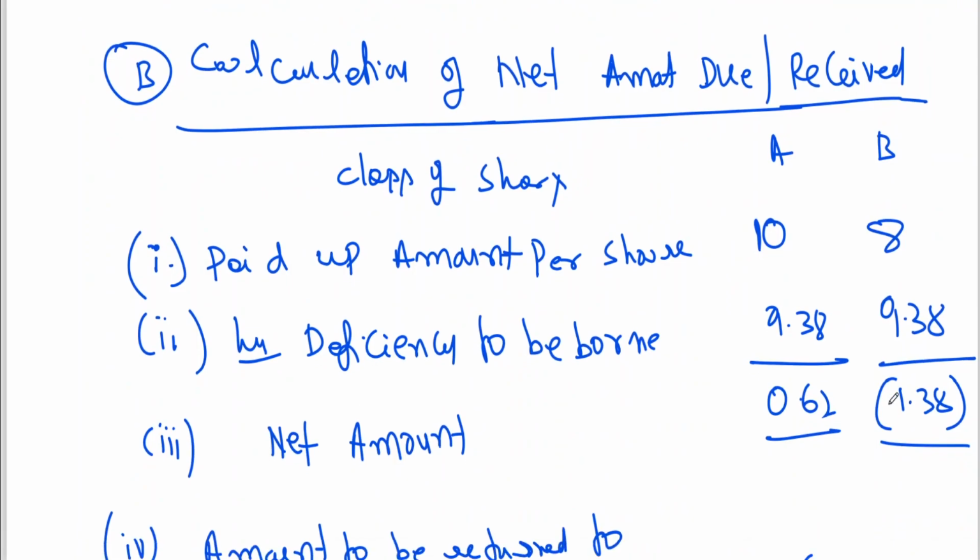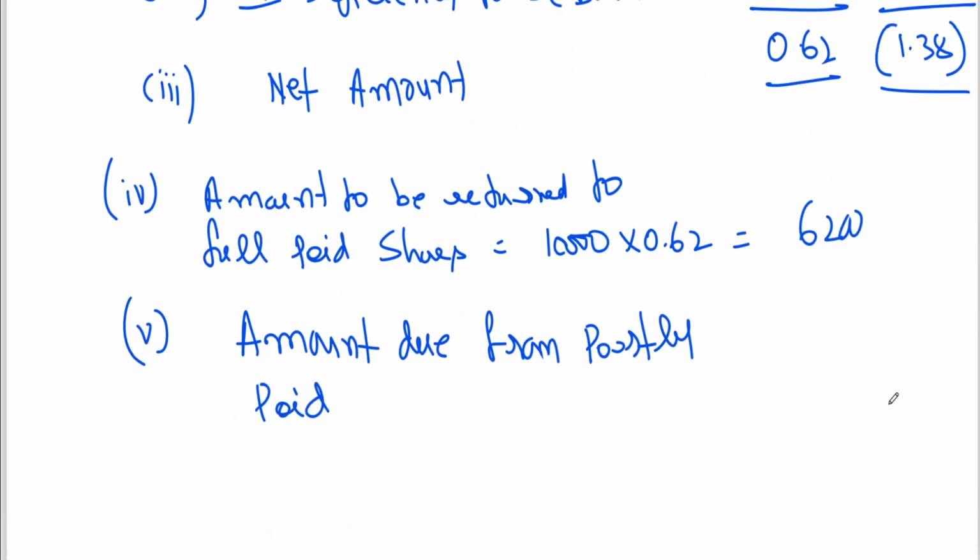So 9.38, amount due from partly paid shares, amount to be returned, amount received from partly paid shares is equal to, what is partly paid shares? 5,000, no? They ignore the notional call concept. This is simple.